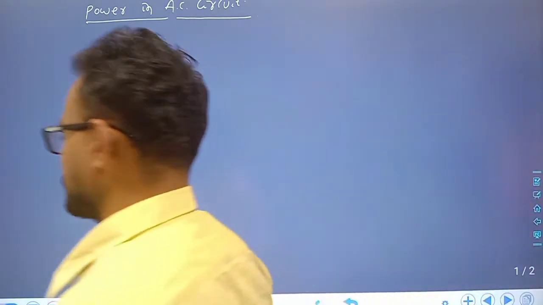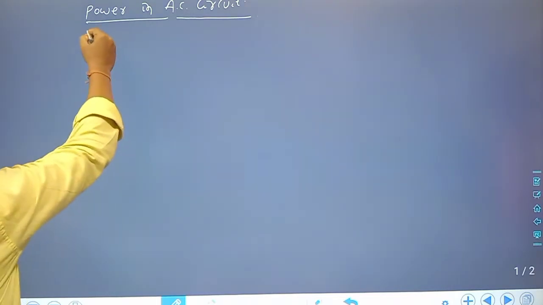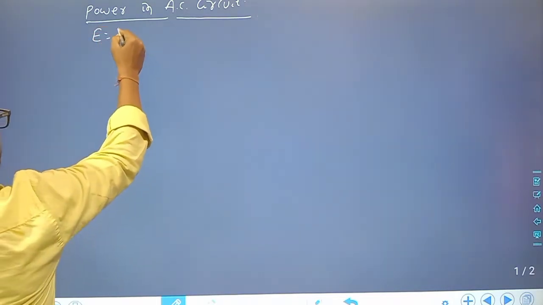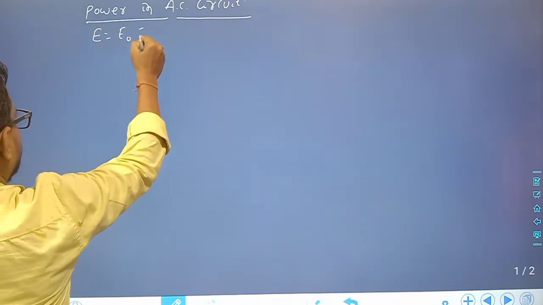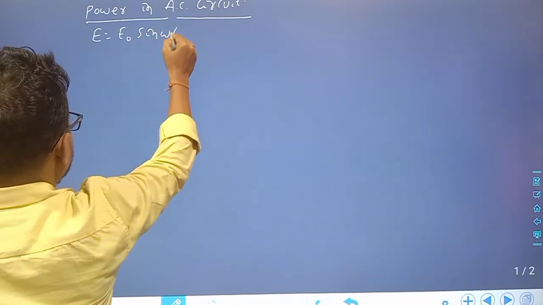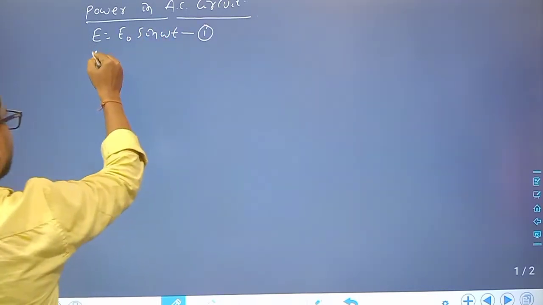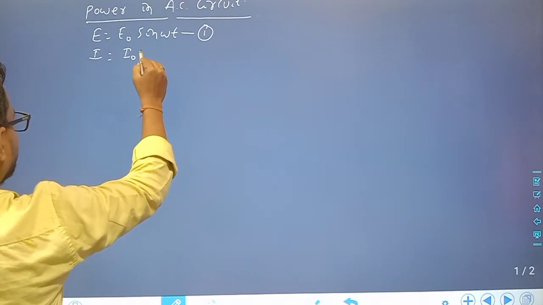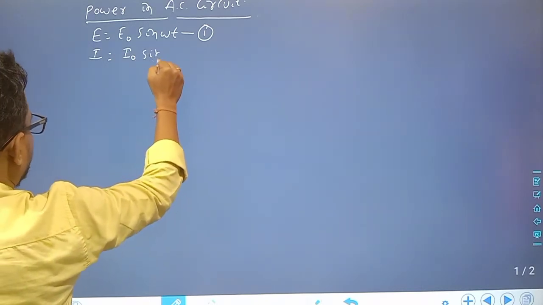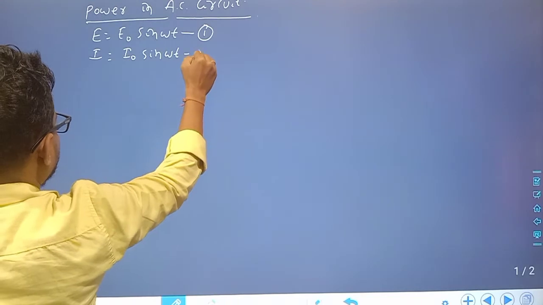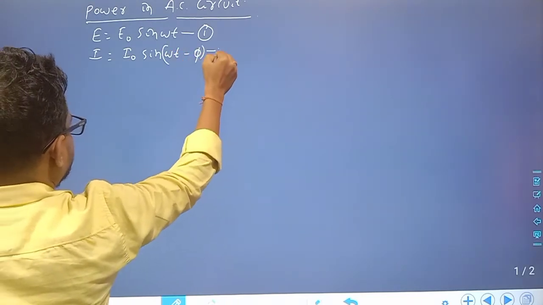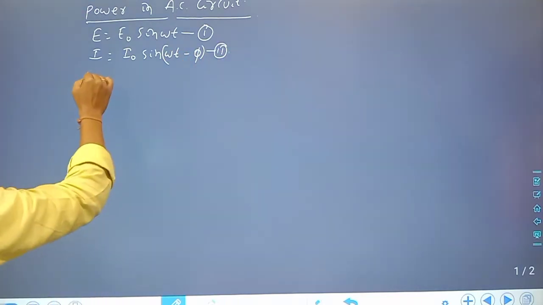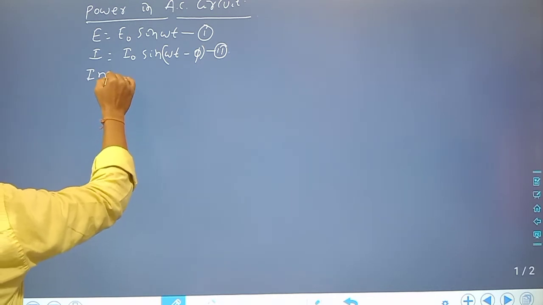So let us consider two cases. The instantaneous EMF E is equal to E naught sin omega t. Equation 1. Similarly, I is equal to I naught sin(omega t minus phi), or you can also take plus phi. Equation 2.